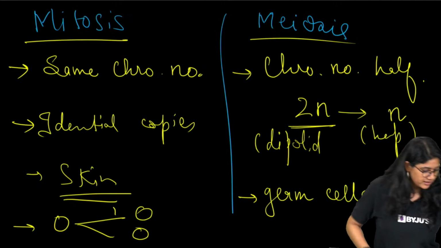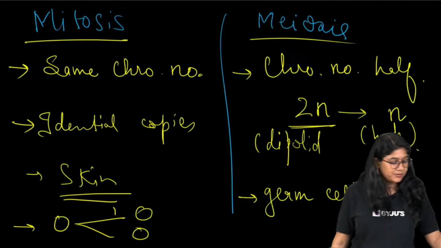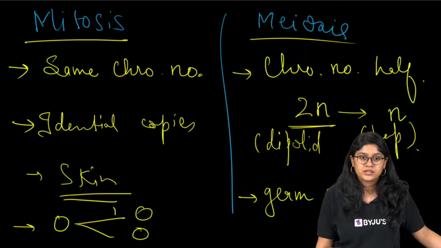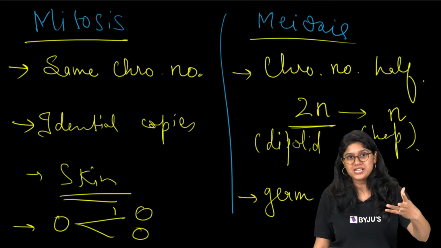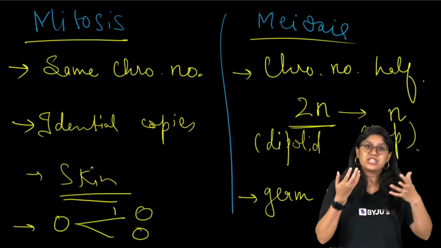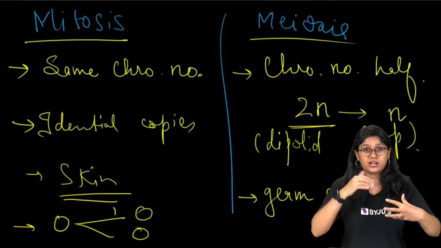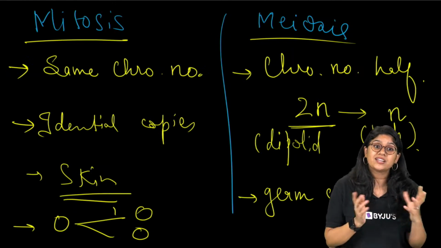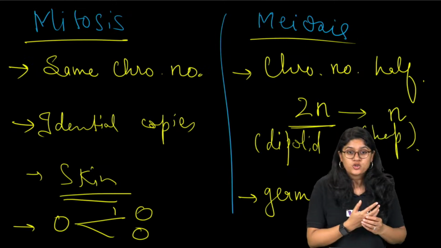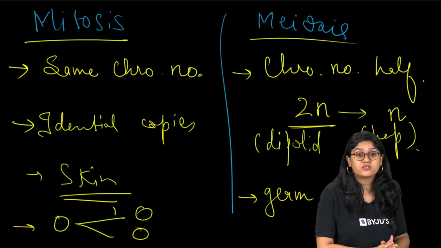Okay, Zia, you're asking a question. Let me just see what the question is. So you're asking about the corpus luteum. Yes, there are two important hormones that we have in females. We have estrogen, which is the secondary sexual hormone, which helps in the growth and development of the body in females. And then we have another hormone, progesterone. Progesterone is also called the pregnancy hormone because it helps in the maintenance of the pregnancy.